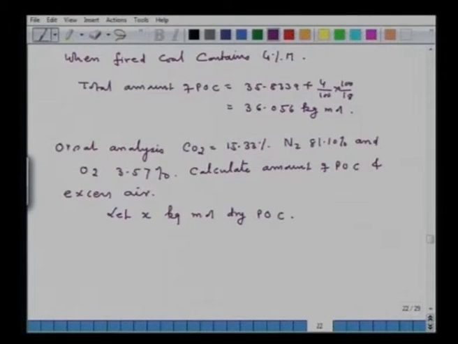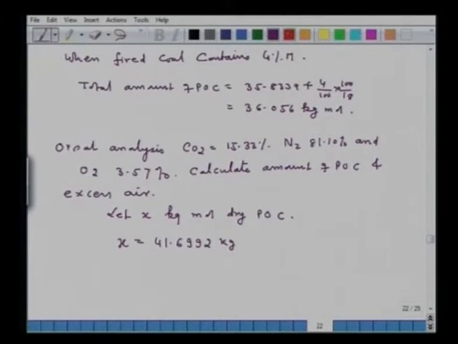Again do the carbon balance. So from carbon balance we will be getting x, that will come out to be equal to 41.6992. Now remember, while doing the carbon balance, you have to take carbon and sulfur both, and that you have to equate with the POC CO2. That is an important thing.